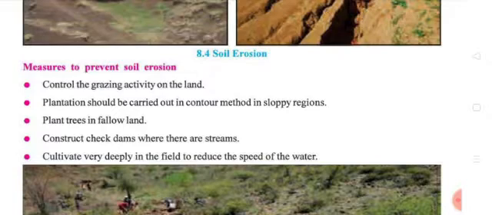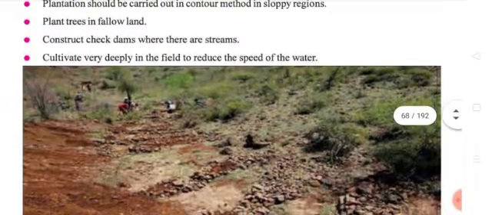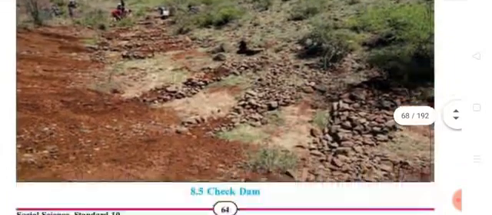Streams come from the rivers, so in those areas we need to construct dams. Check dams should be constructed, and also cultivate very deeply in the field to reduce the speed of the water.